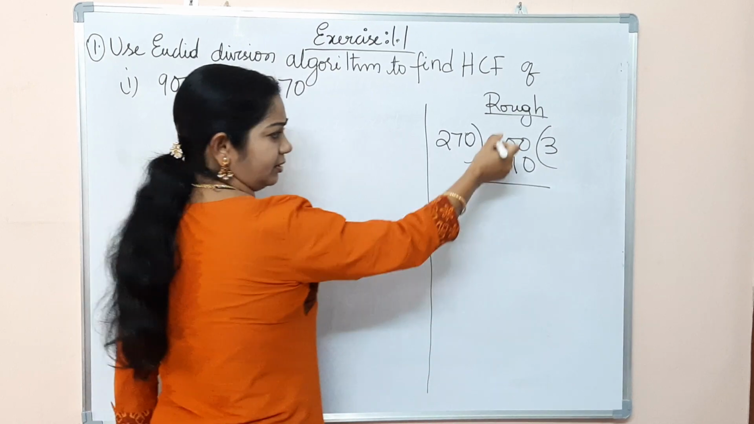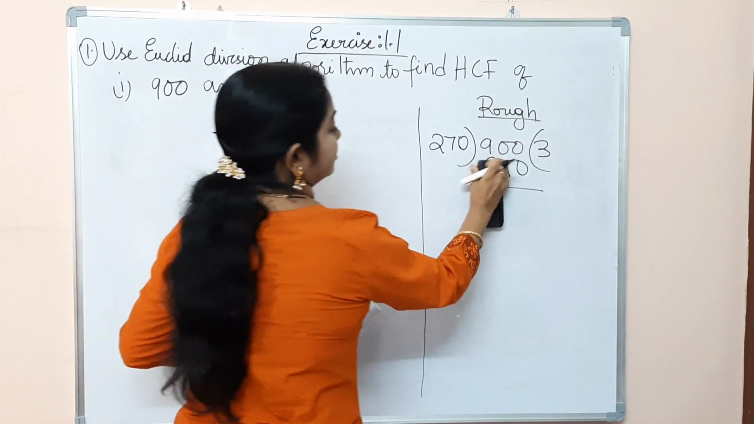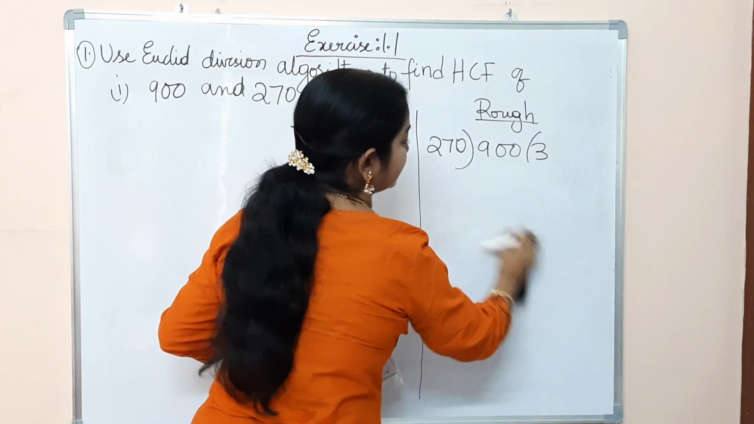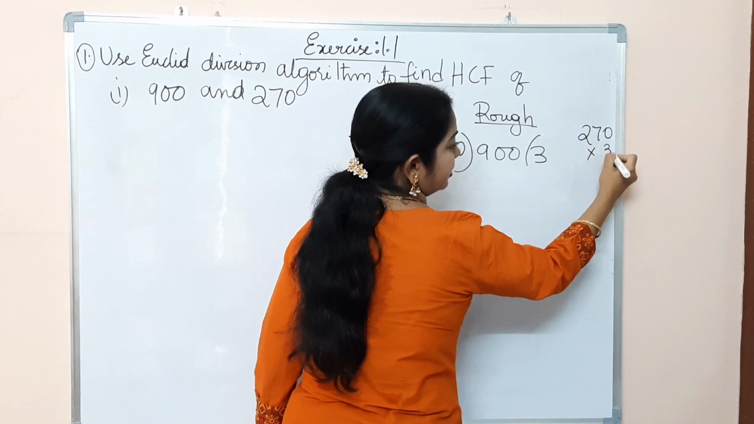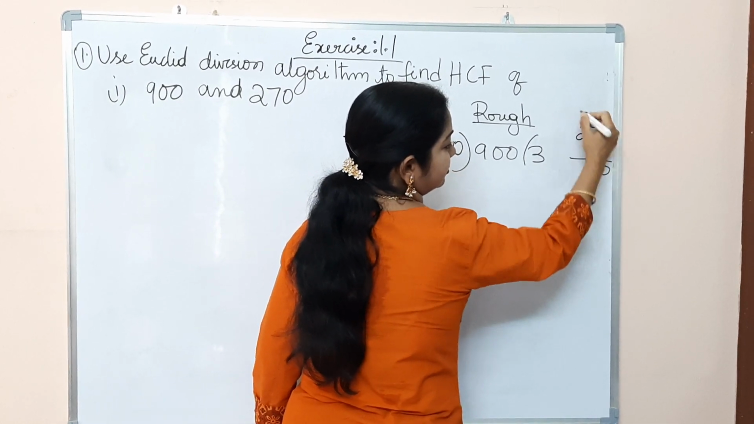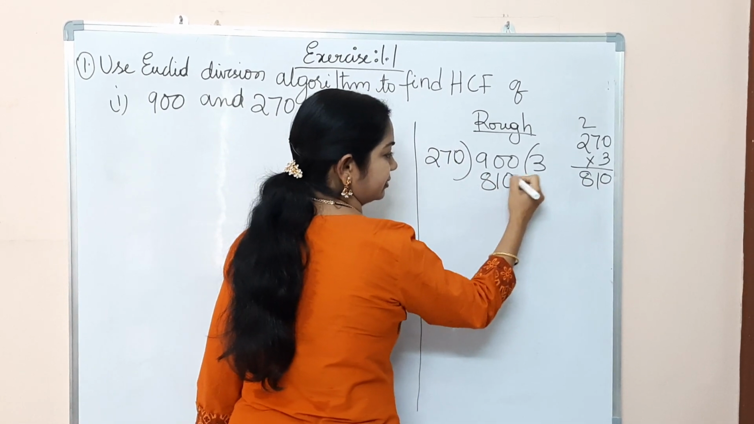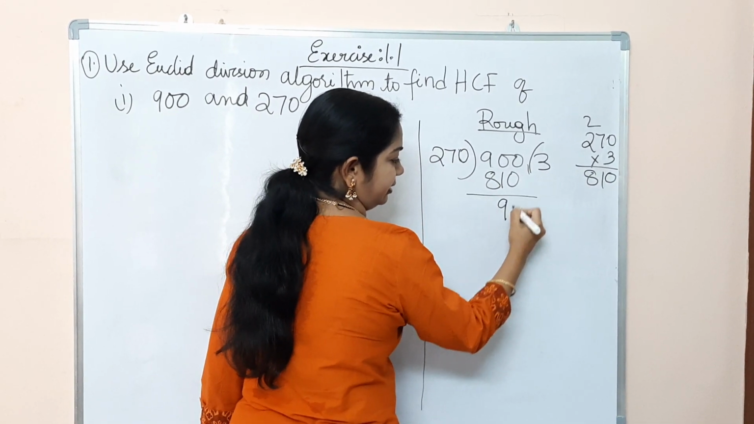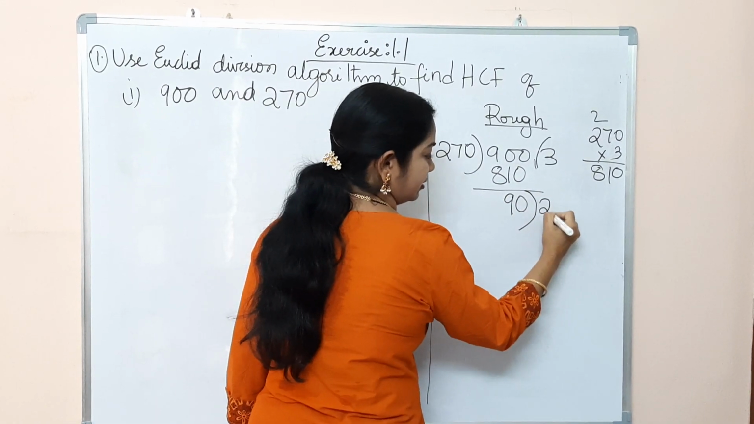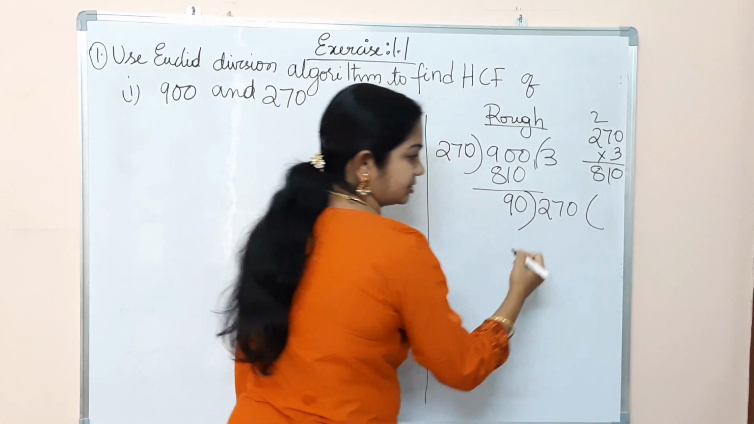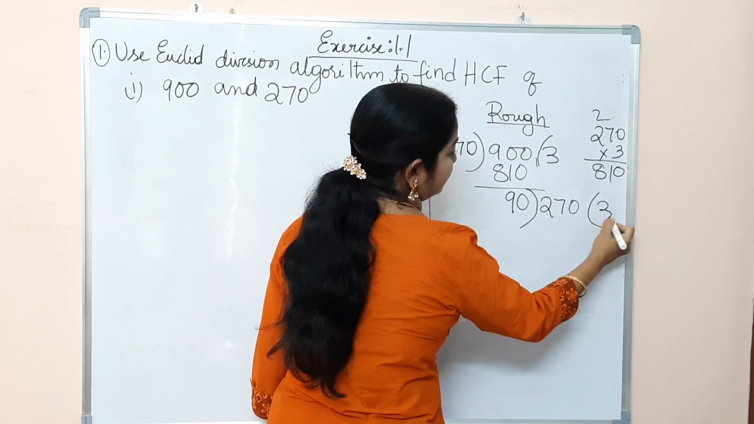We'll subtract here. One second. We'll do it according to the 6th class method. 270 times 3 is 810. So we get 90. If you subtract here, and again this is the long division, you have studied it in your 6th class. 90, how many times? Again 3 times.